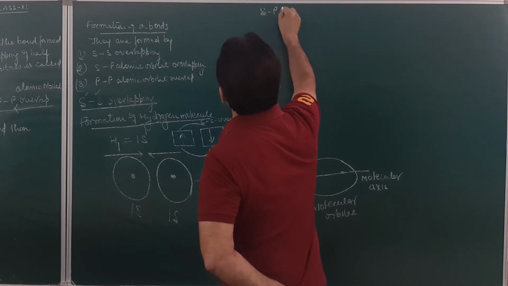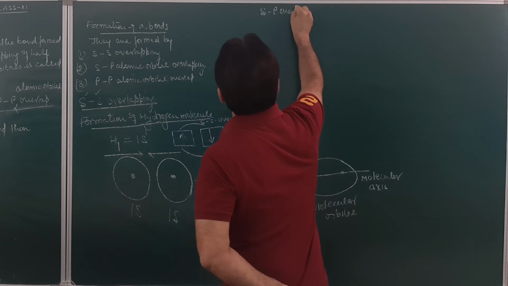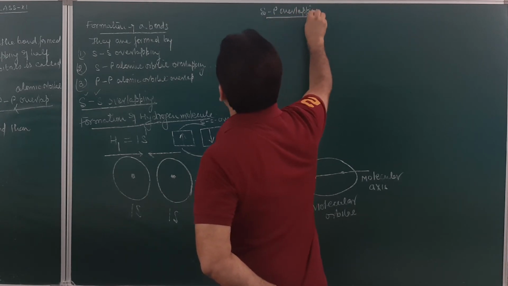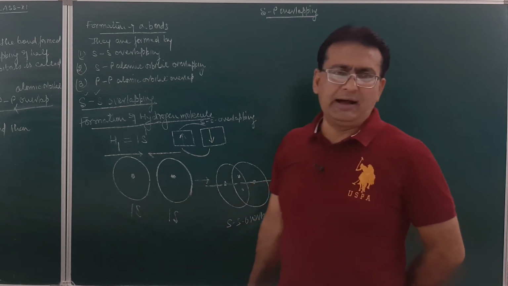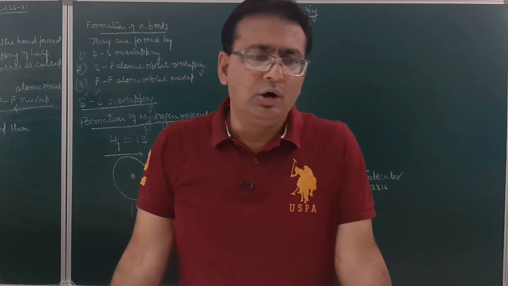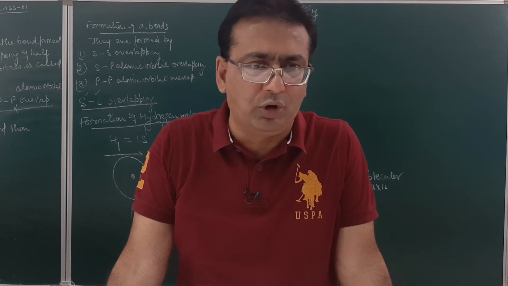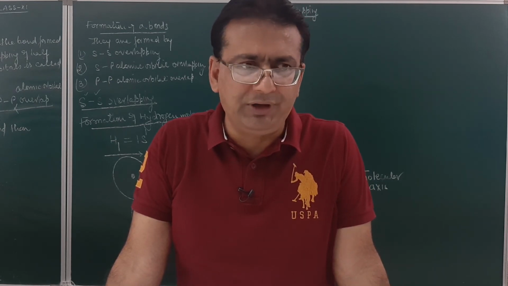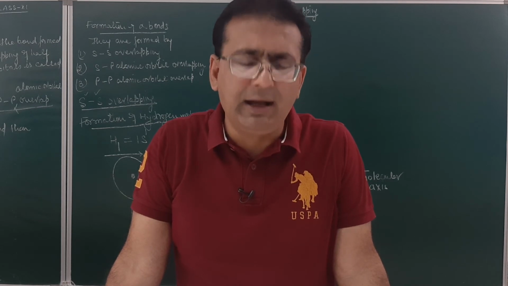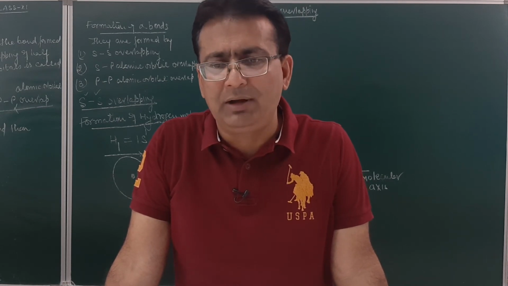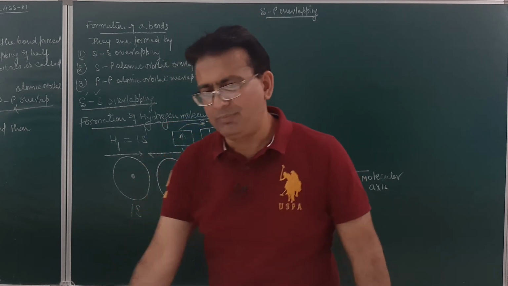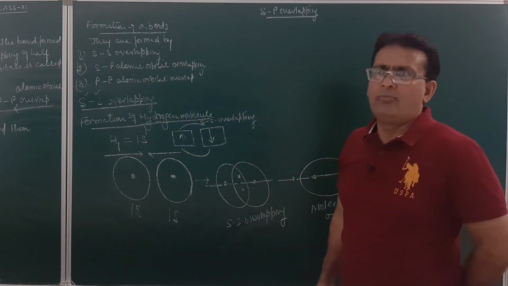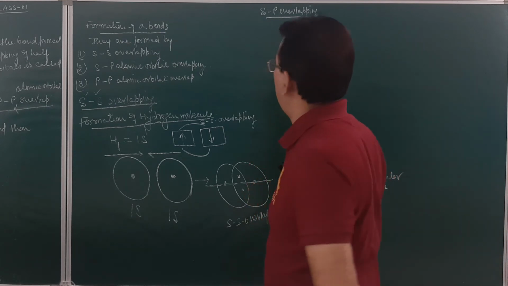The second will be formed by sp overlapping. Now, what is sp overlapping? When one half-filled s atomic orbital overlaps with a half-filled p atomic orbital to form an sp hybrid, to form the molecular orbital, which will have a high electron density in the overlapping region, resulting in the formation of a sigma bond. I will try to explain this sp overlapping by the formation of the hydrogen fluoride molecule.